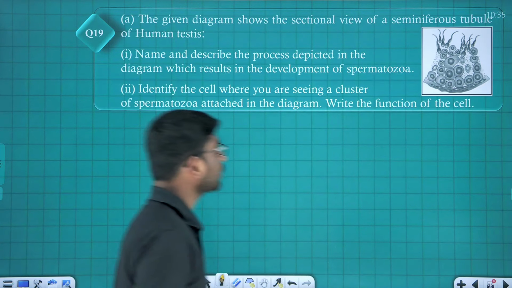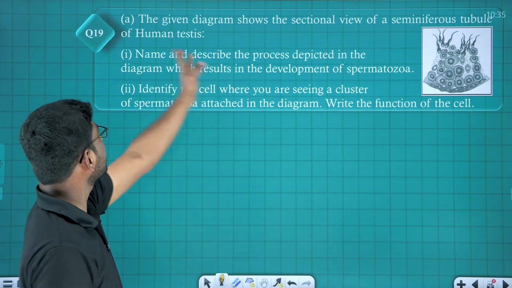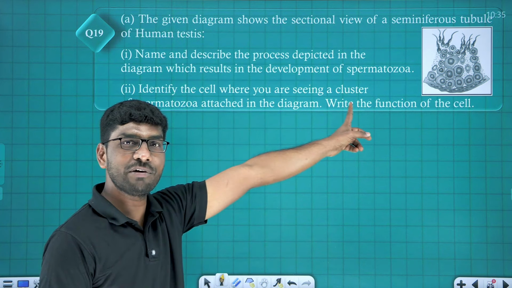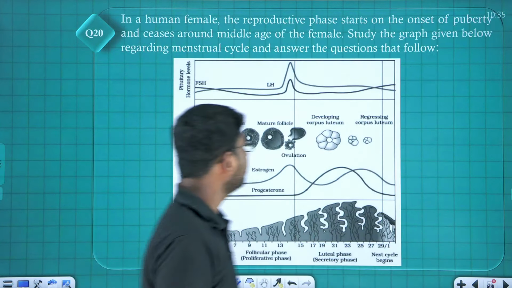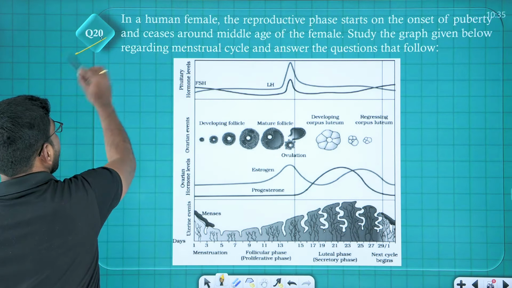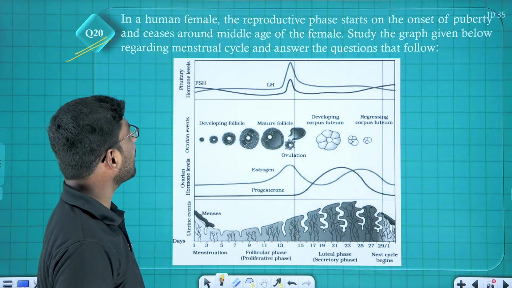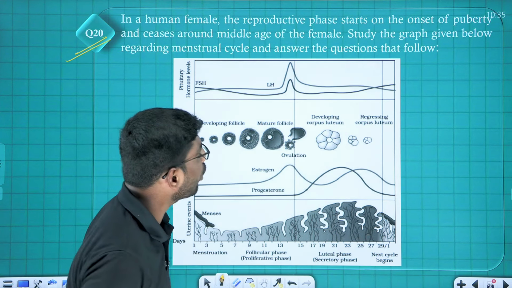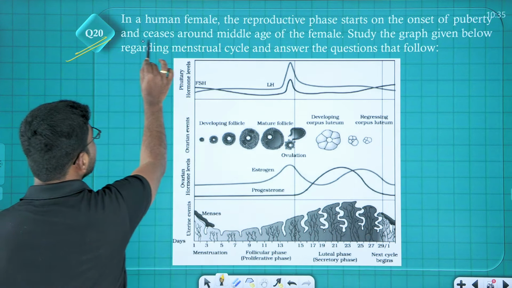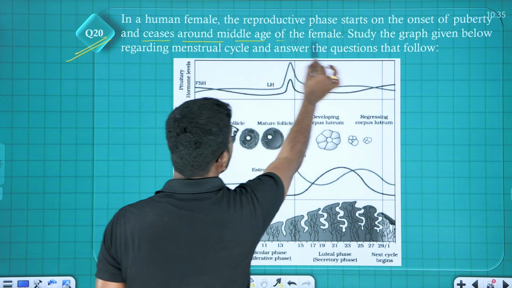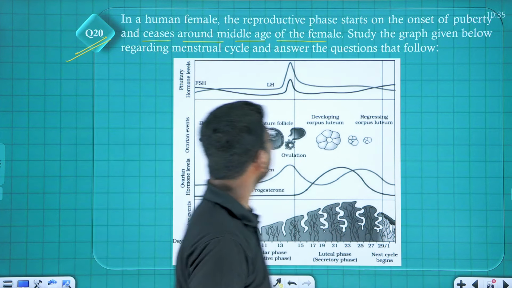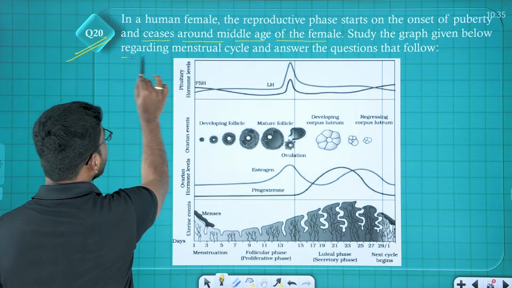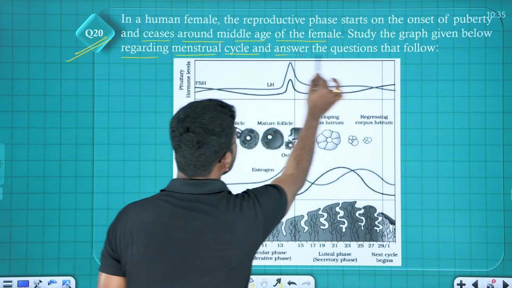Next question. Look at the next question. Again, the spermatogenesis process, the same thing I explained in the previous question. The same question is there. You just go through this one. Next question. Very important. In a human female, the reproductive phase starts at the onset of puberty and ceases around the middle age of the female. Study the graph given below regarding the menstrual cycle and answer the question.